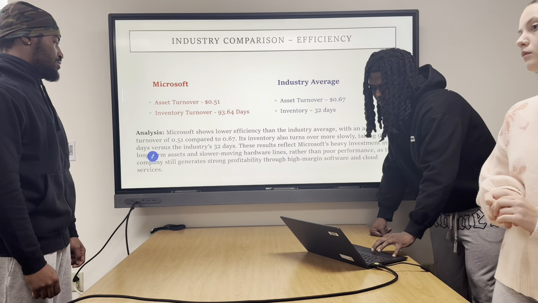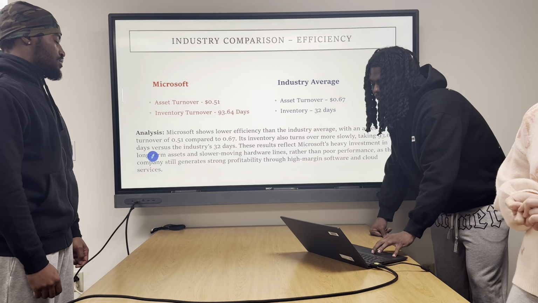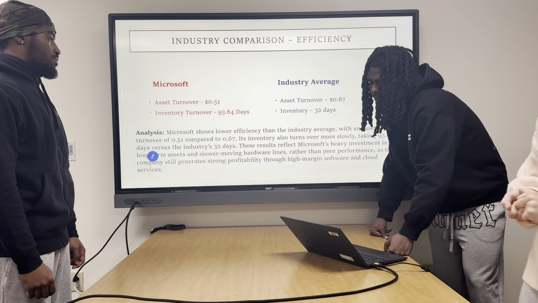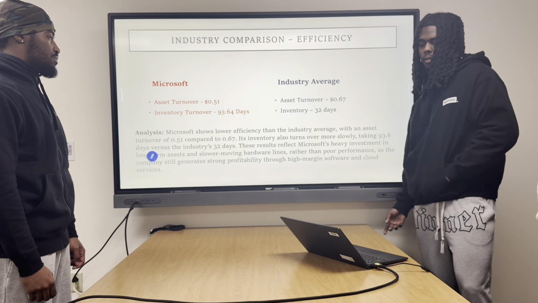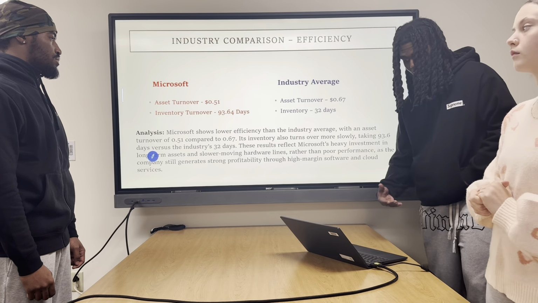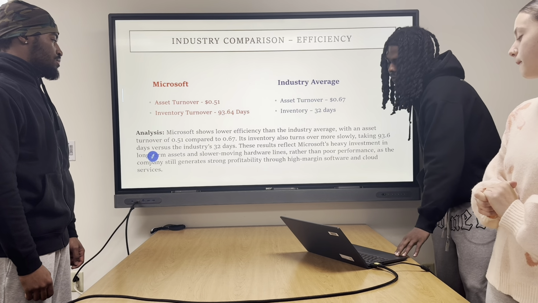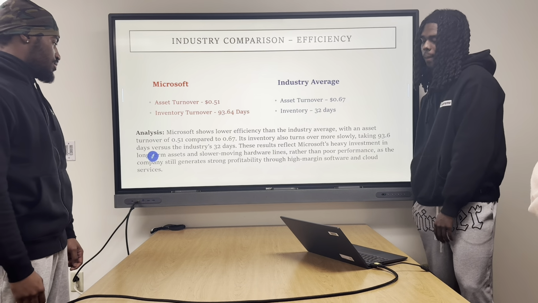So overall, Microsoft may appear less efficient by these traditional ratios, but this doesn't mean the company is moving slow or performing poorly. Instead, it reflects the nature of a tech giant with massive infrastructure investments and longer product cycles. Despite these lower efficiency ratios, Microsoft remains extremely profitable due to its high margin software, cloud, and subscription business lines.